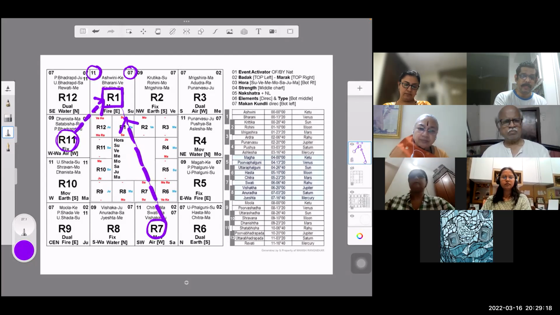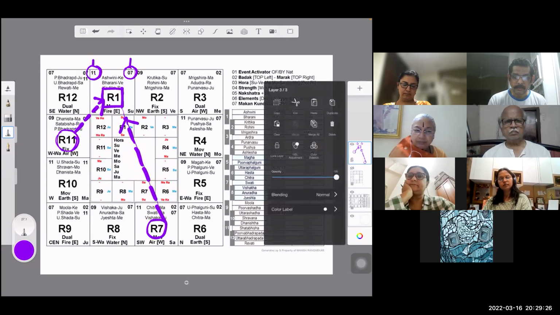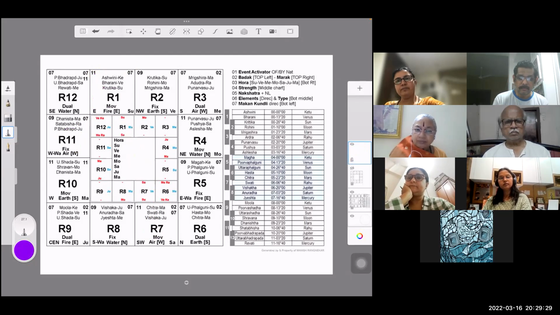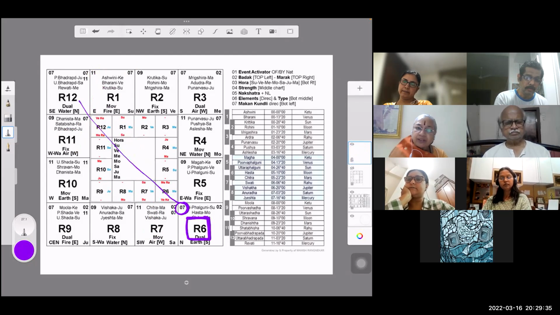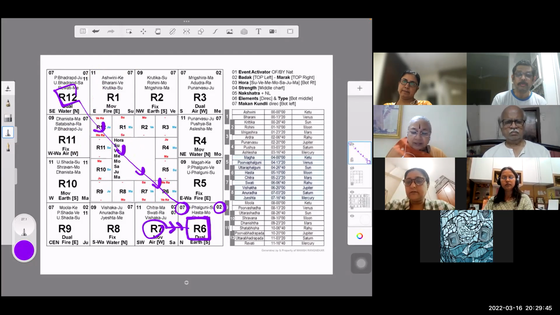So basically, what is the difference between Marak and Badak? Let us say we are talking about an illness. So which house would be the house of illness? This one, the 6th. Who will create the obstacle for this? The 7th from this. So this fellow will create an obstacle for it, a Badak for that illness. And who will be the Marak for it? The 2nd from this. It can give death-like suffering.